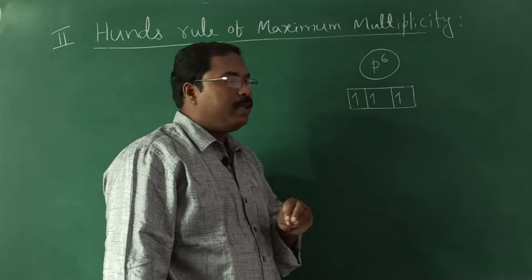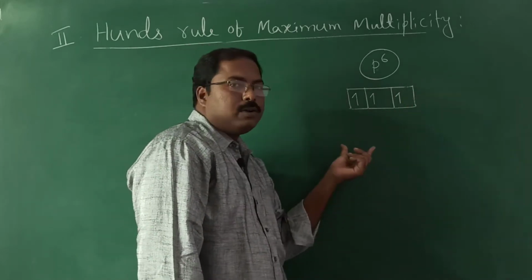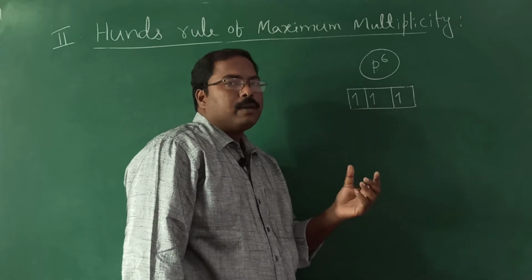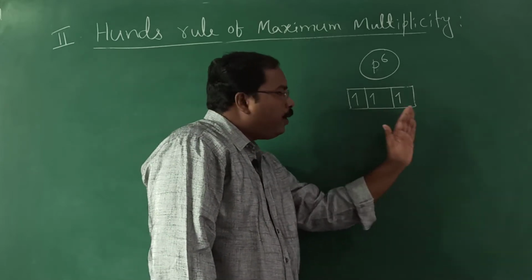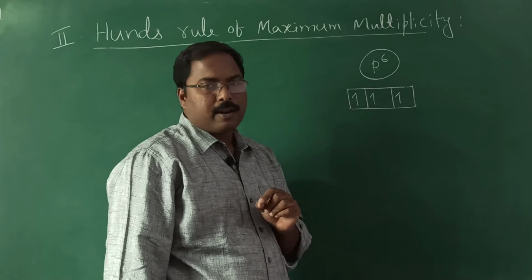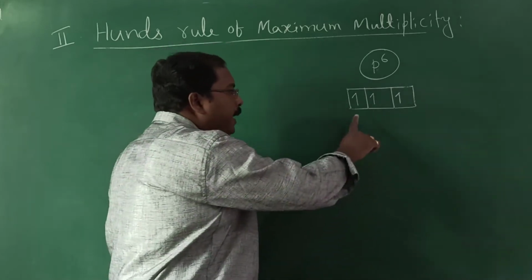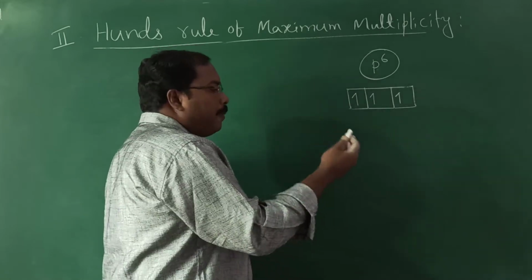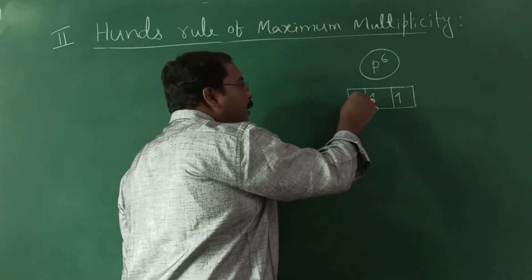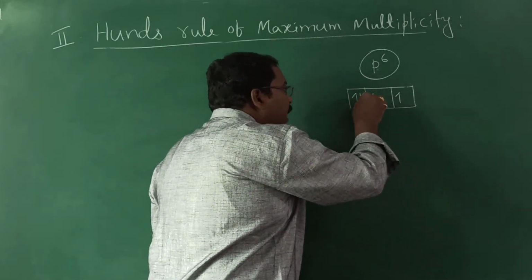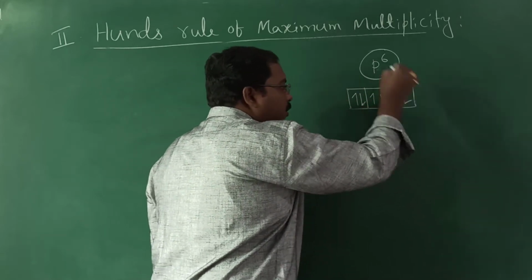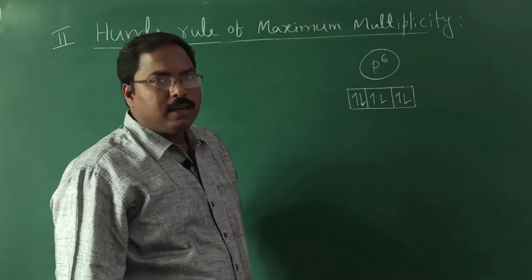Listen carefully. According to this rule, the orbitals in a subshell are first completely filled with a single electron. Then after completely filling all the orbitals with a single electron, the next electron enters with anti-clockwise direction. Understood? Got the logic or not?